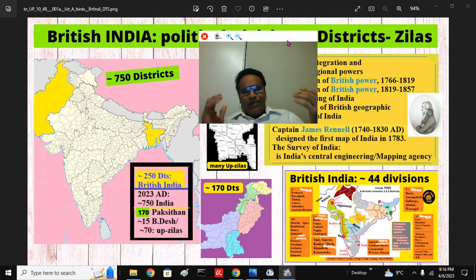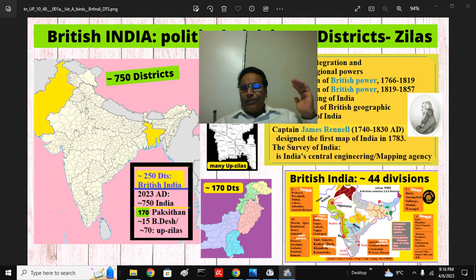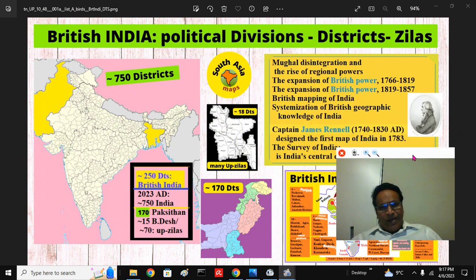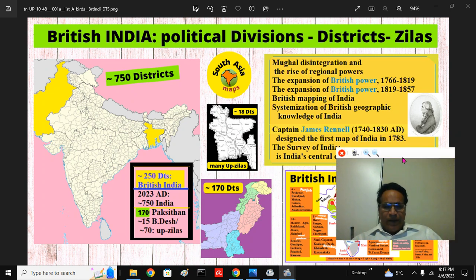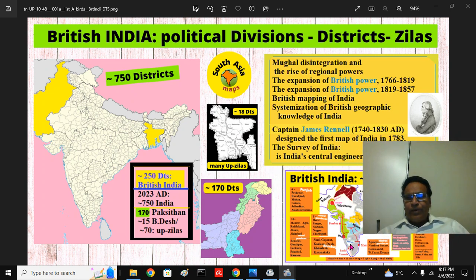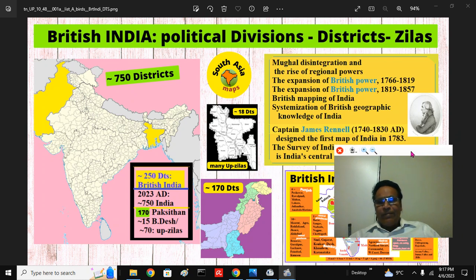So when the British left, there used to be around 250 districts or so, around 50 divisions. I made one presentation, you can look at it, on post-partition independence. That means there used to be 250 to 275 districts. How you count it depends, I didn't count Rajputana and Central India, Madhya Bharat region and so on. In 2022-23, there are around 750 districts in India.